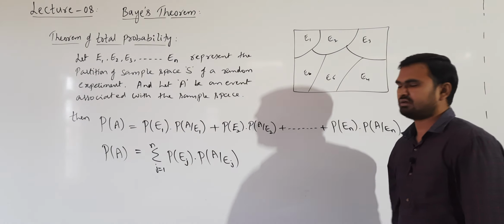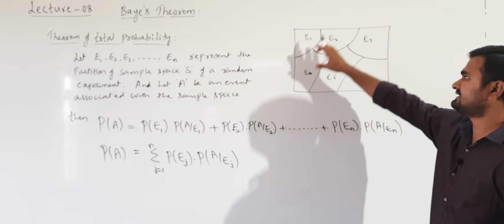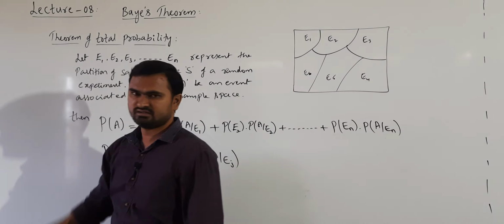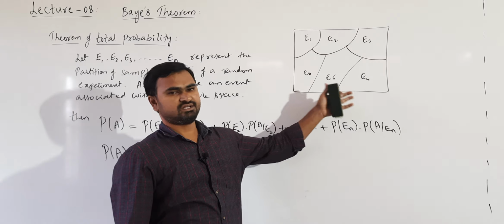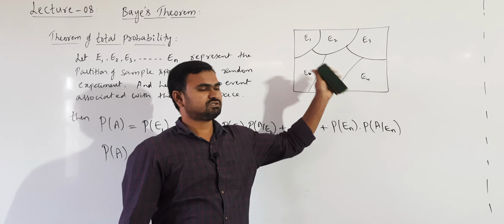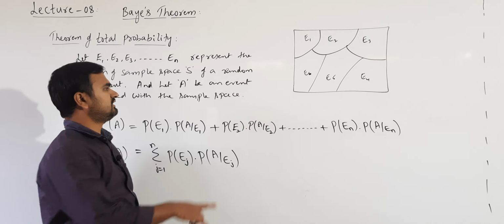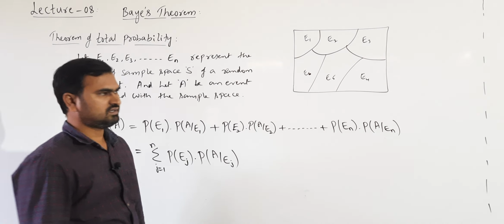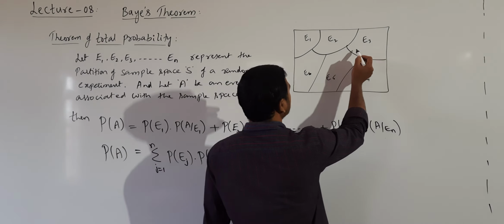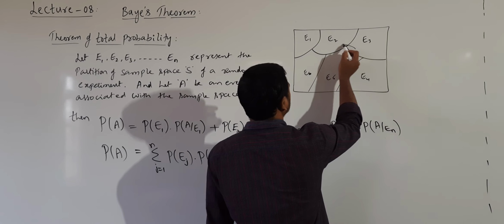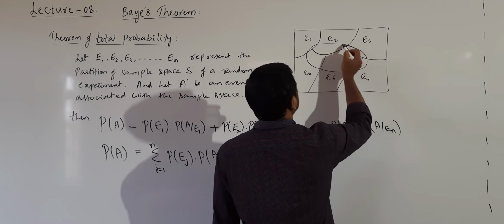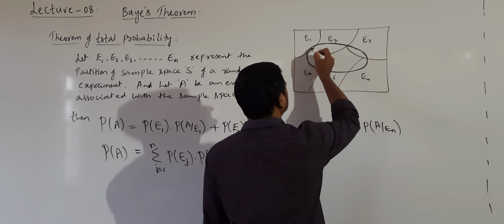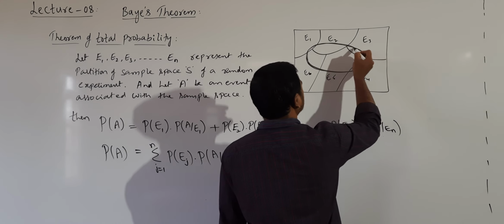We have n number of events. These constitute the partition of sample space, so they are pairwise disjoint, they are exhaustive events, and they have non-zero probability of occurrence. We consider A to be an event associated with the sample space. Let us take an event A. Suppose this is the event A I am taking. This darkly shaded region is the event A.